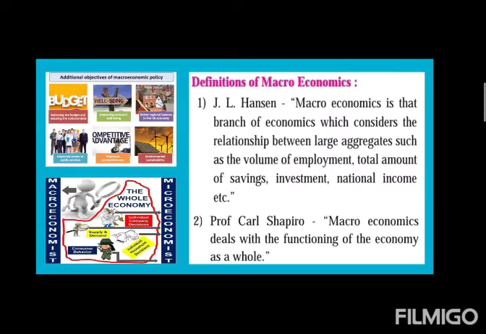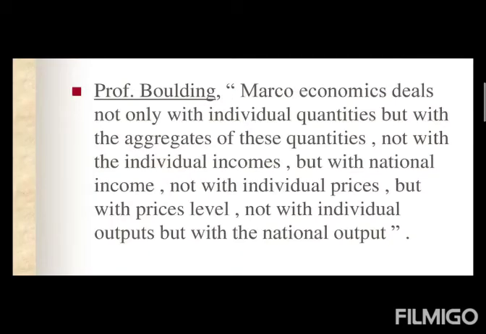Let's move further. Here we have definitions of macroeconomics. Students, you all have already studied one definition of macroeconomics in your 11th standard. I hope you all remember that. The definition was according to Professor Kenneth Boulding. Macroeconomics deals not with individual quantities as such, but with the aggregates of these quantities.